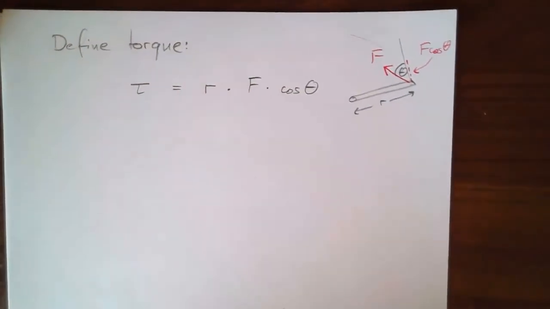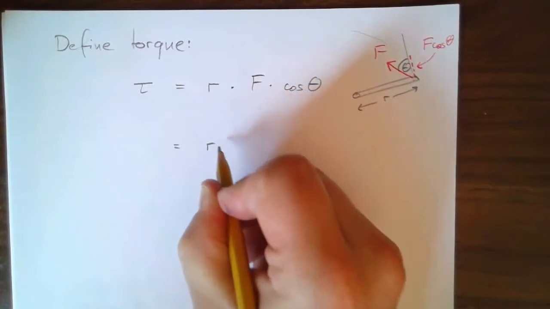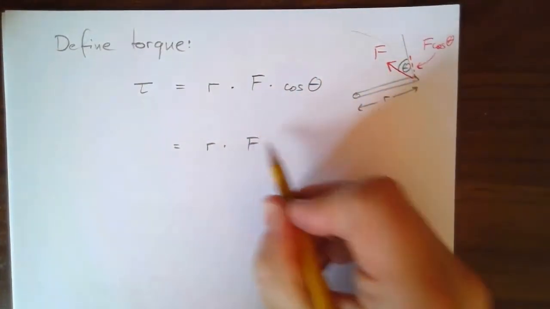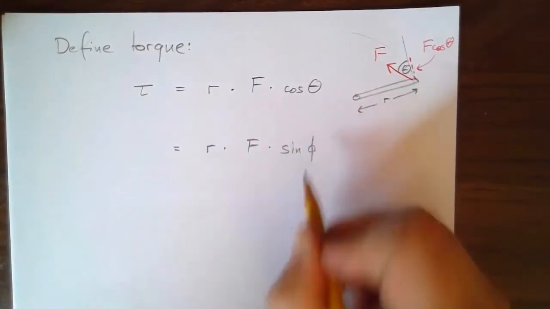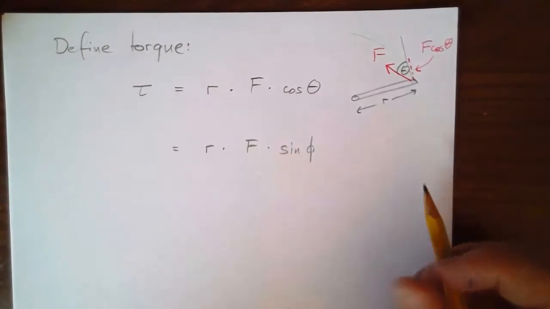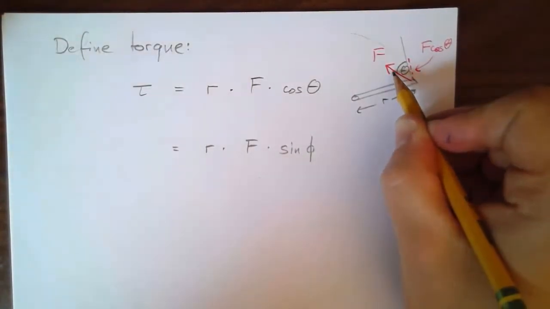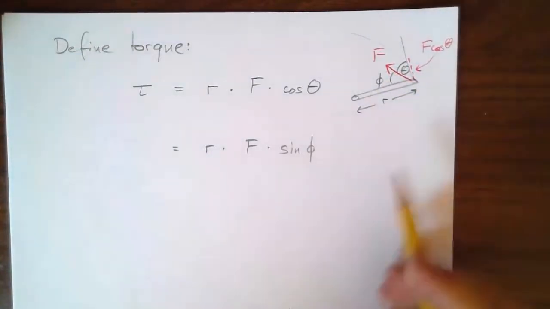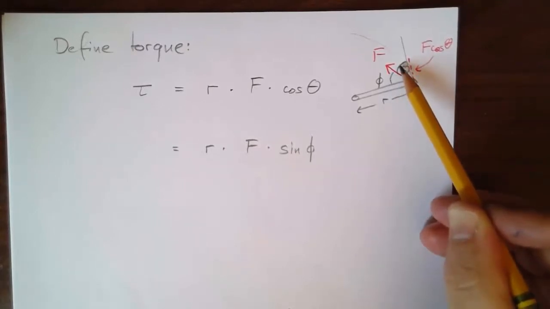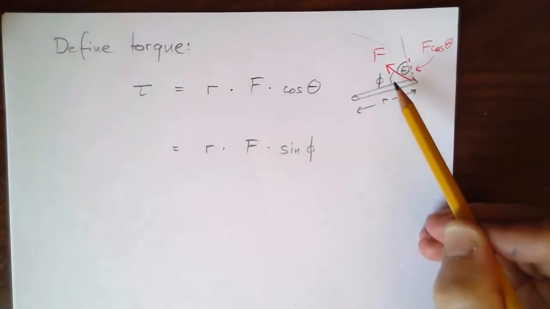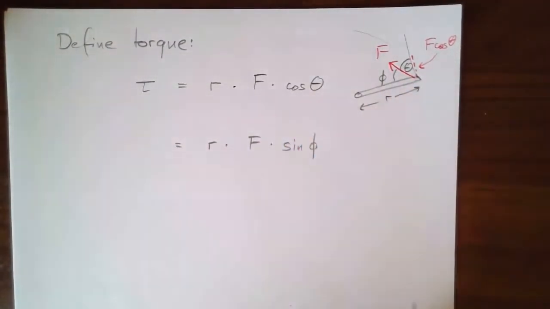I can also write this in a different form. I could also write this as R times F times the sine of an angle. If I call this angle phi, then phi would literally be just the other angle here. Let me add it. And that's because the cosine of this angle is the same as the sine of this angle, of course. Right? The cosine of 30 is the same as the sine of 60. The cosine of 80 is the same as the sine of 10, and so on. So those are two ways to write an actual expression for torque.